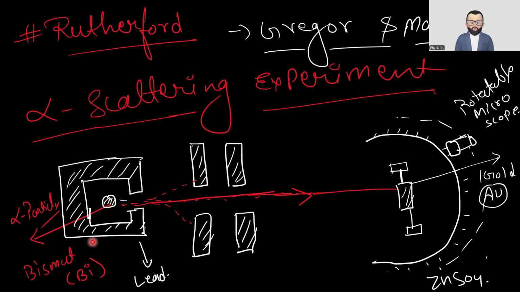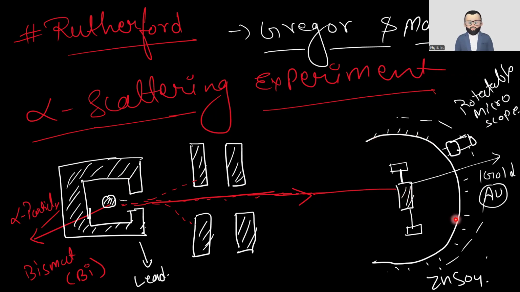You need to know that bismuth is a radioactive material which they put in a lead box. The alpha particle has a plus 2 charge. For this they have collimators so that the radiation won't go here and there, but has a straight path. Then they put a very thin gold foil, so thin that although it is a metal and opaque, it seems to be transparent or translucent.